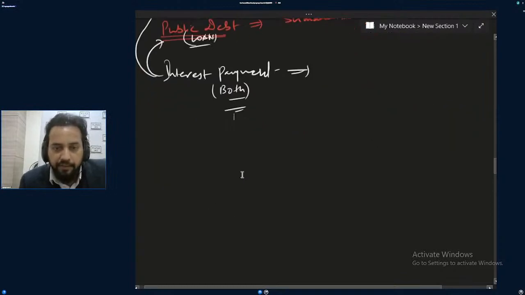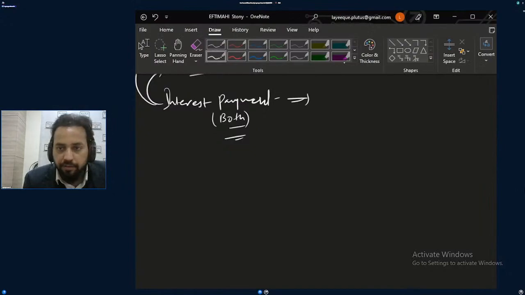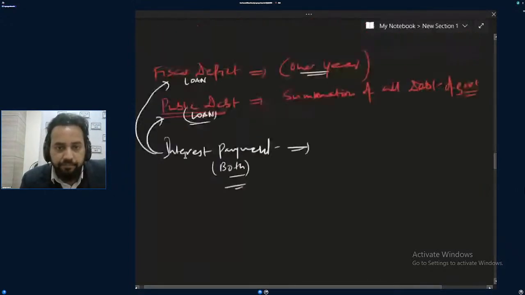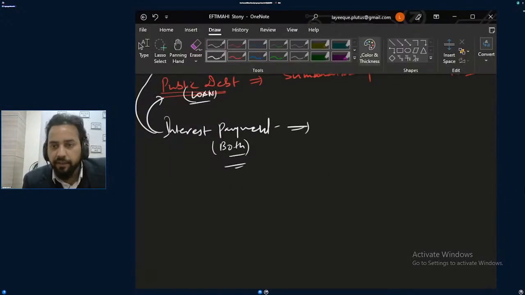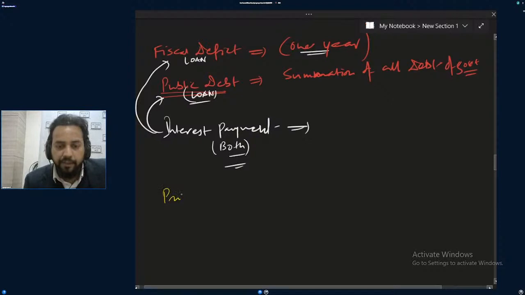And when in fiscal deficit you subtract the interest payment, then it will be called primary deficit.